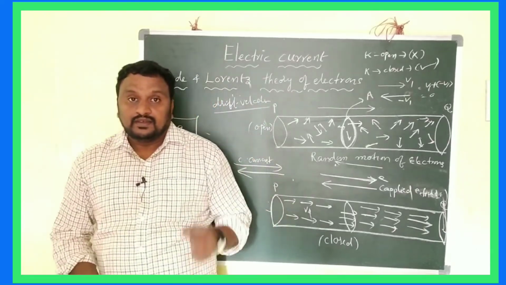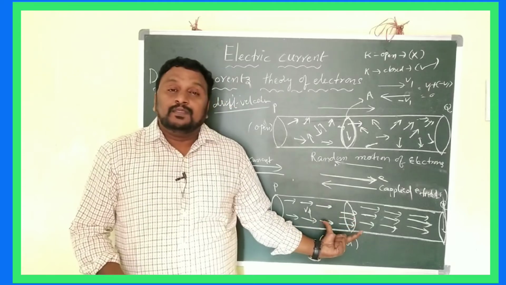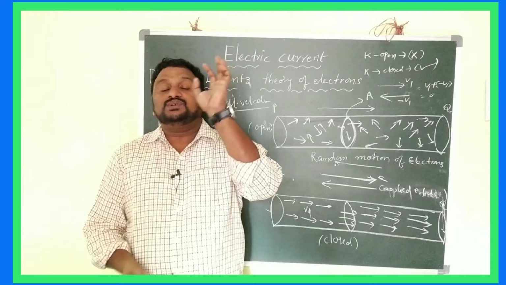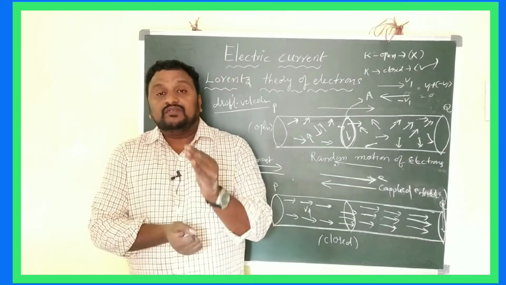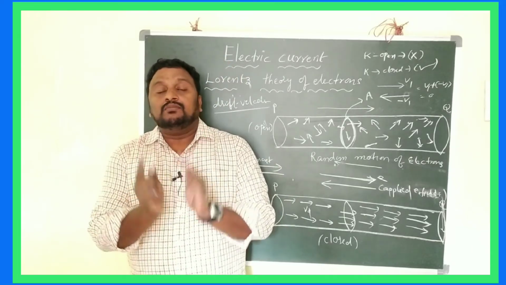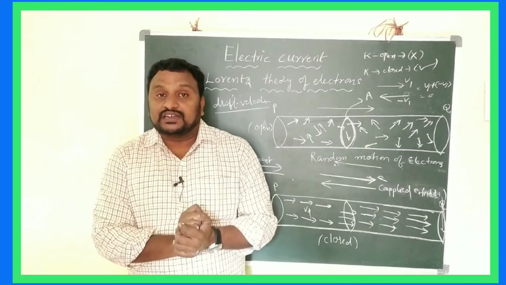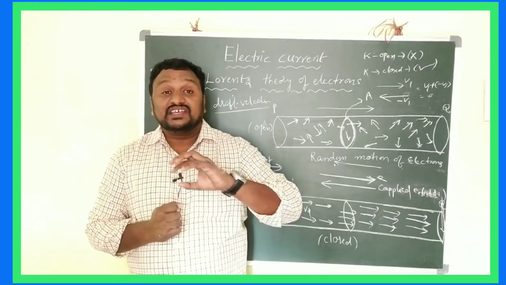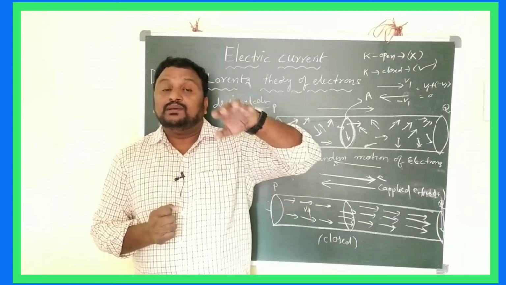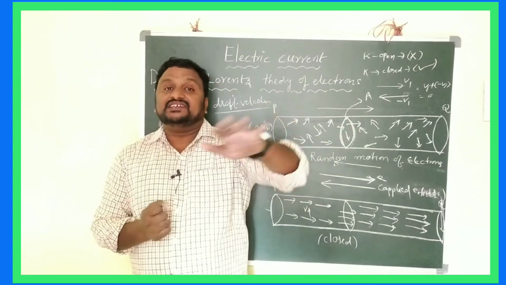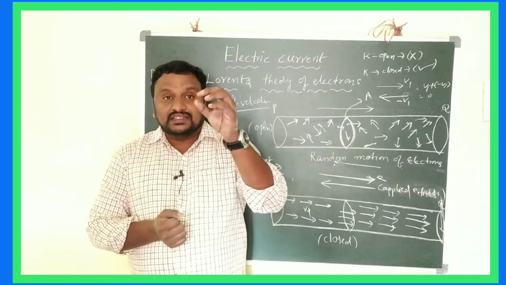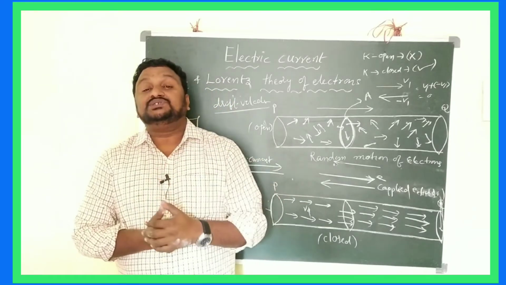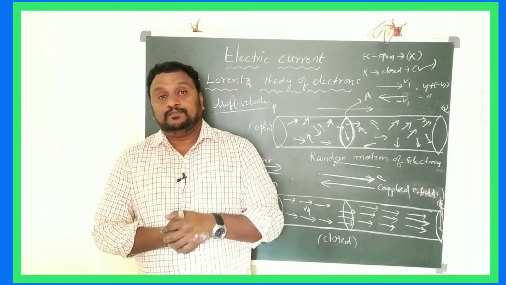Clear? Look here again. We are taking a conductor and that should be in a closed circuit. When we apply an electric field between two ends of a conductor, all the electrons are accelerated and they move in one particular direction, opposite to the direction of the applied field.